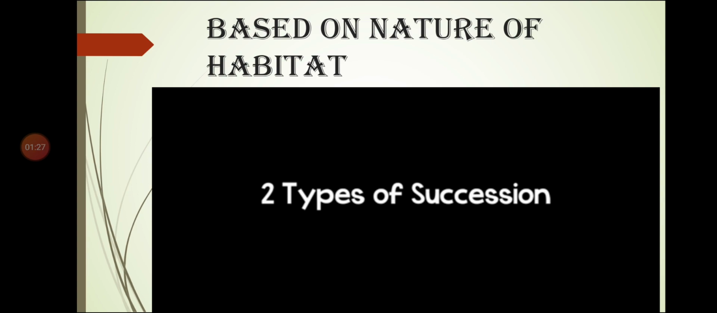habitat. Last time we studied there are two types of succession, primary succession and secondary succession. Today we are going to study two more types of ecological succession, but these two types are based on the nature of the habitat. Habitat means the place where an organism lives, where an organism stays.